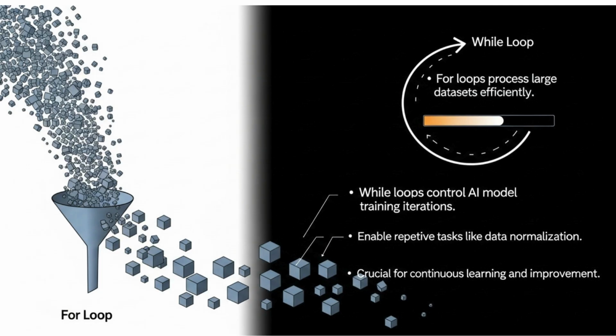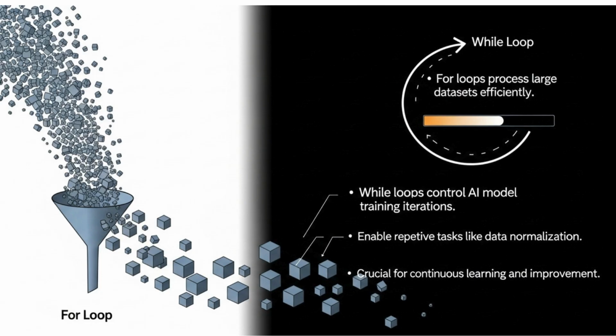Then there are while loops, which are absolutely essential for controlling AI model training iterations. Models learn through repetition, continuously refining their understanding and improving their performance. A while loop simulates this by running training epochs or cycles until a target accuracy is reached or a maximum number of iterations is met, preventing infinite loops.